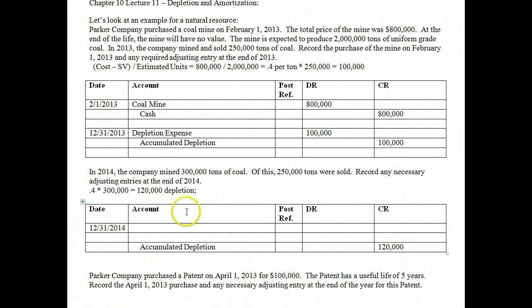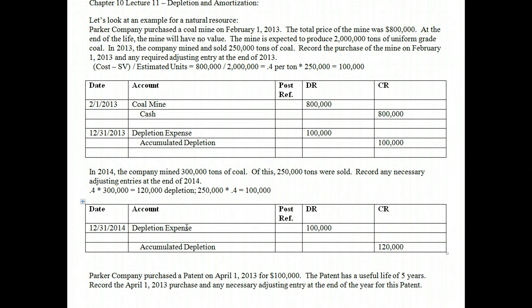However, since we only sold 250,000, we can only expense the amount we sold. Remember, we recognize expenses in the same time period they generated revenues. Well, 300,000 didn't generate revenues this period. Only 250,000 tons generated revenue. So we need to take the 250,000 times the 0.4 and again get 100,000. So since that's the amount we actually sold, that's the amount we get to deplete. So we're going to hit depletion expense and we're going to hit it for 100,000.